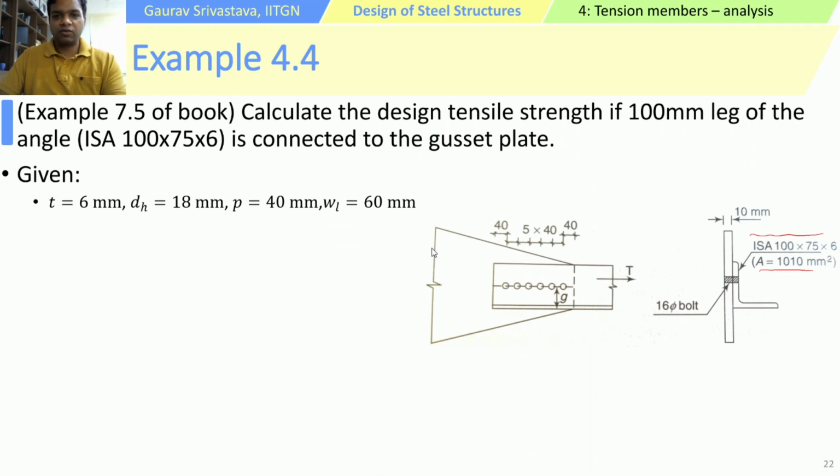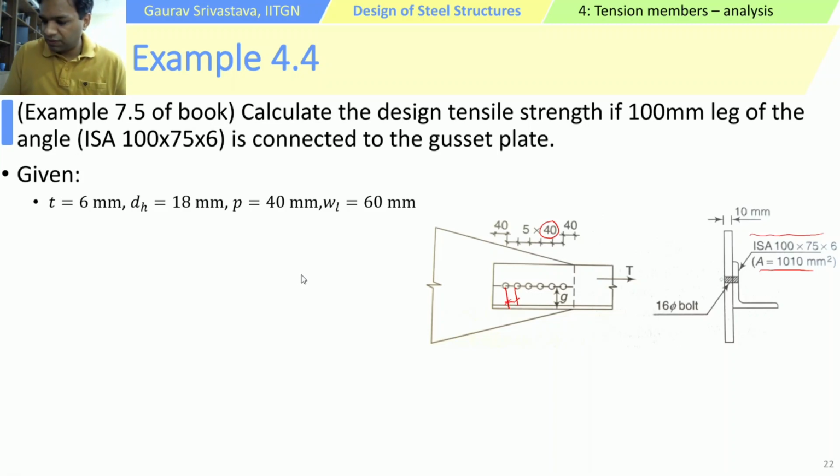So let's go back to the example that we were doing. In this case, now the thickness is 6 mm throughout. The hole diameter is given as 18 mm. This is where the bolts will be put in. The pitch is 40 mm. Right? So the pitch is the distance between two successive holes along the direction of the tension, along the force direction. And WL is 60 mm.